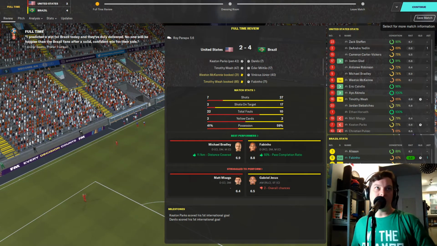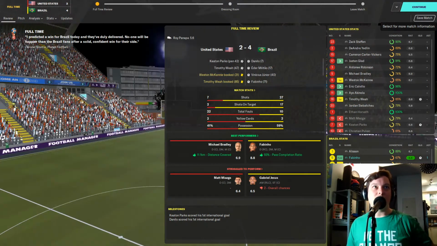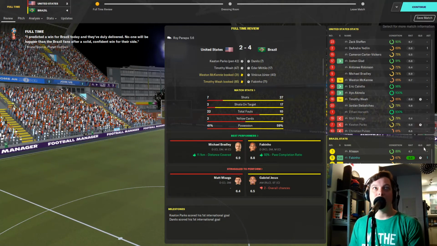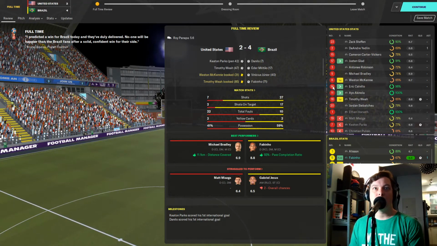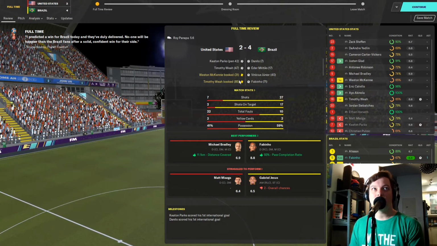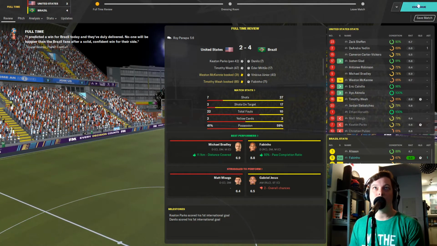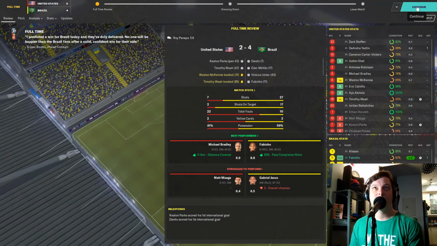They thoroughly beat the States. They probably should not have conceded that second goal and the penalty, but pretty thorough victory. But a little bit of question marks on defending for Brazil, so that'll be something to watch out for later in the tournament. All right.